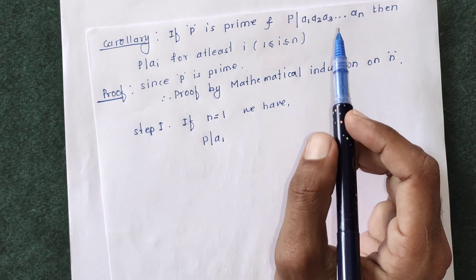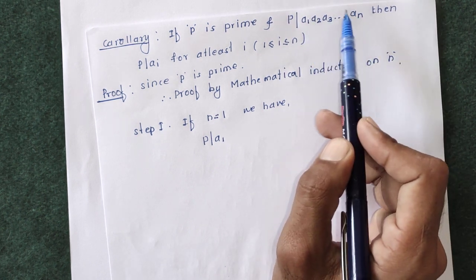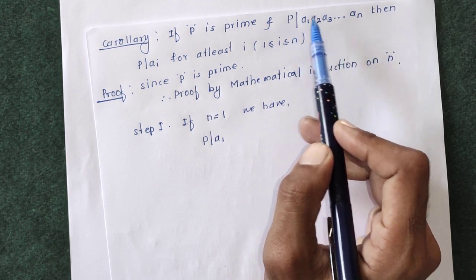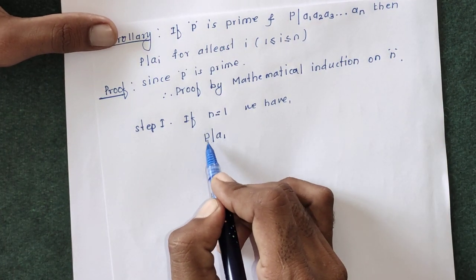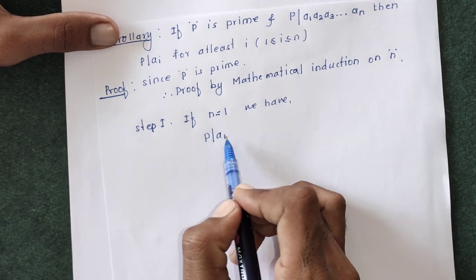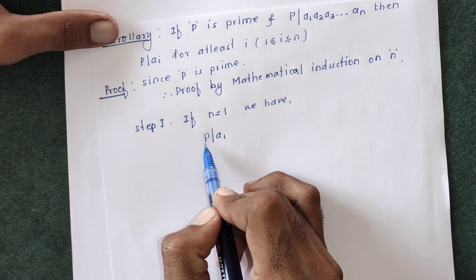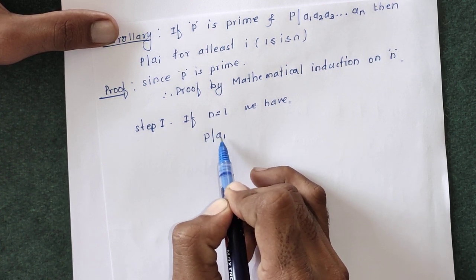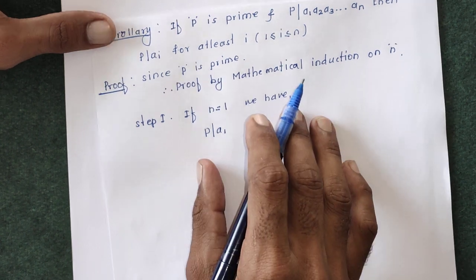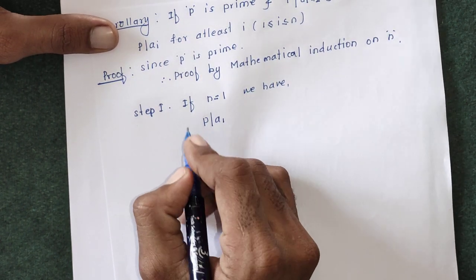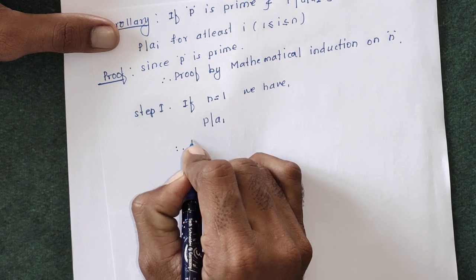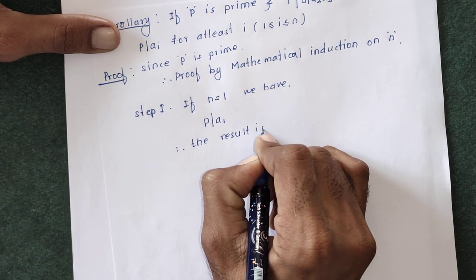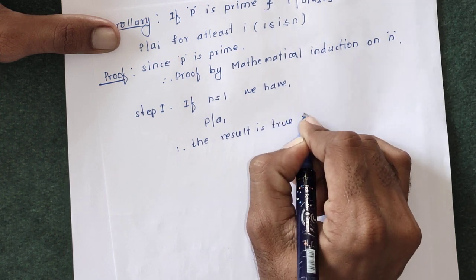We have to prove that if P divides the multiplication of these numbers, then P must divide at least one number among them. Here P divides A1 itself, so obviously P divides A1 and our result is true. Therefore, the result is true for n equals 1.